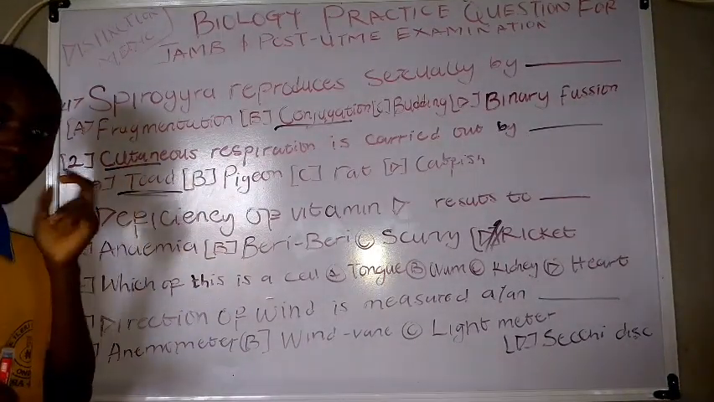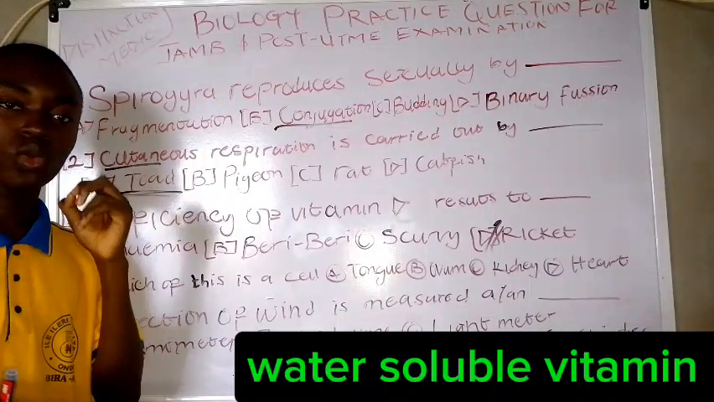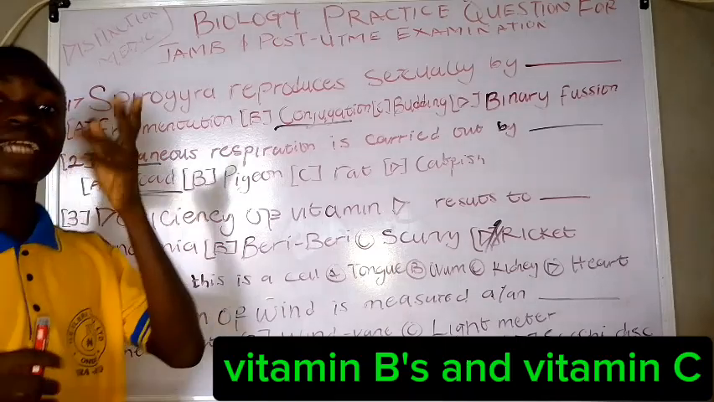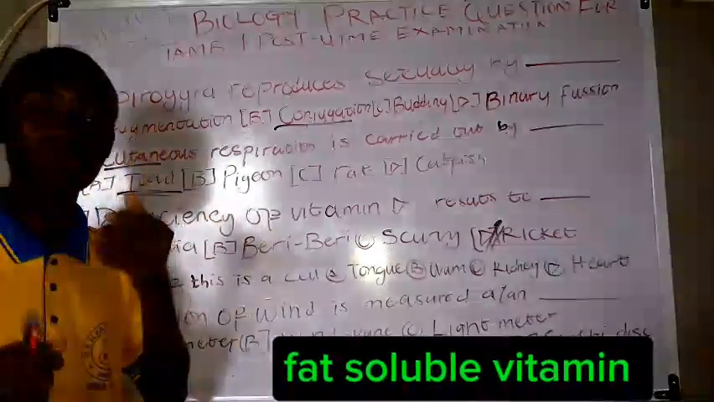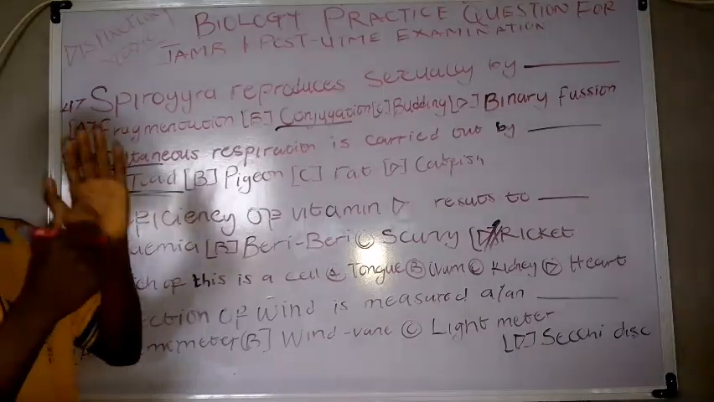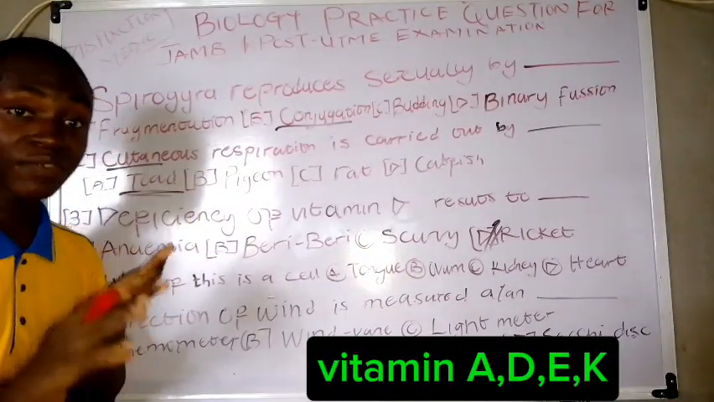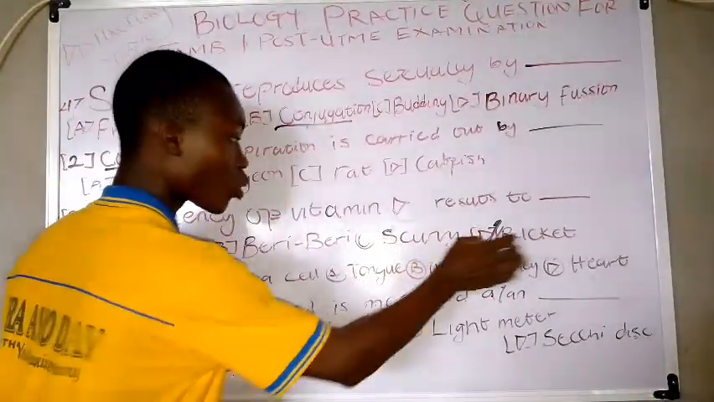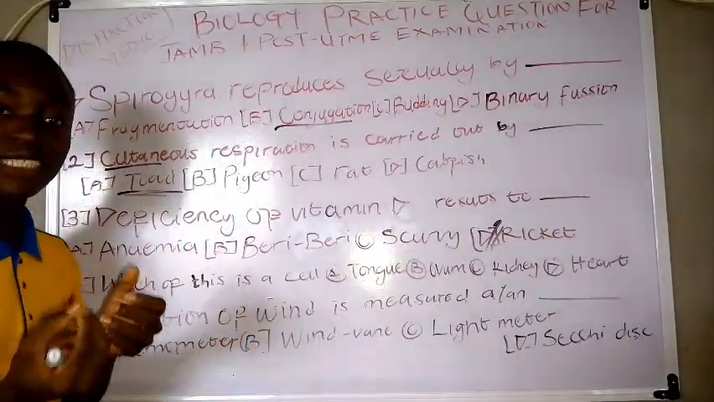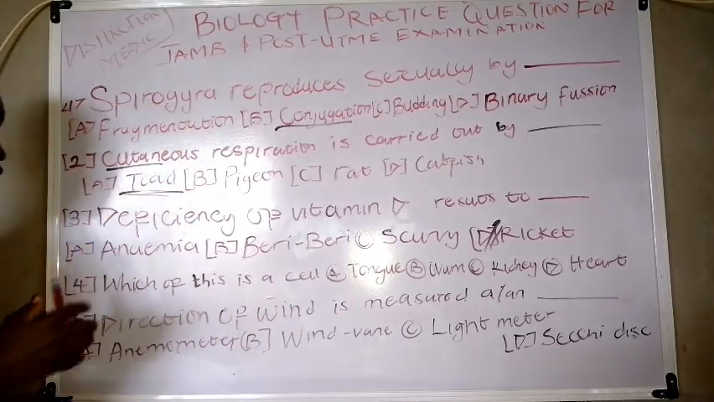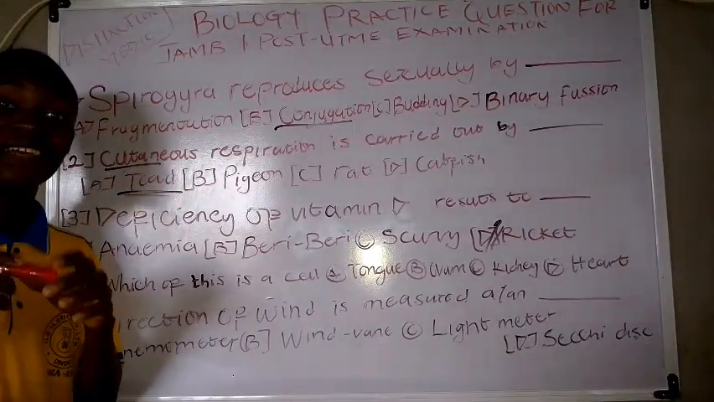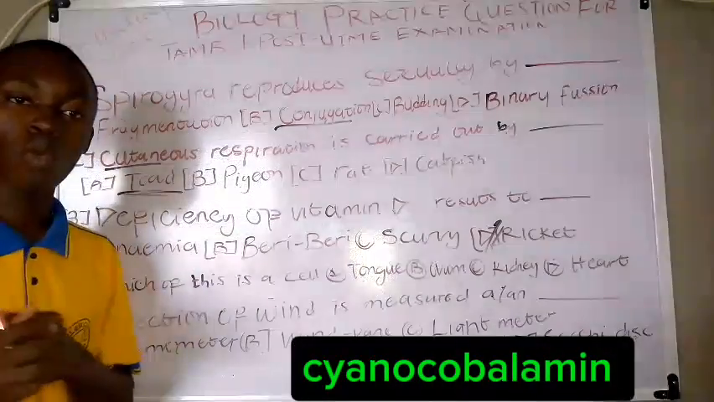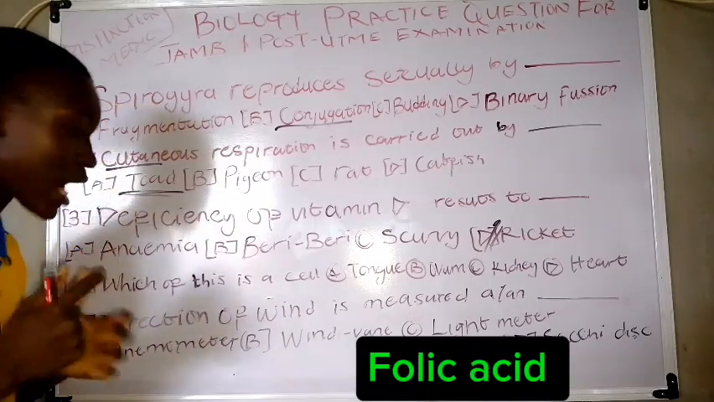We have two types of vitamin. You have the water soluble vitamins, which include the vitamin B's and vitamin C. Fat soluble vitamins include vitamin A, vitamin D, vitamin E, and vitamin K. Now the deficiency of vitamin D is rickets, which involves soft bones in young ones. Anemia is the deficiency of vitamin B12, also known as cyanocobalamin, or folic acid.